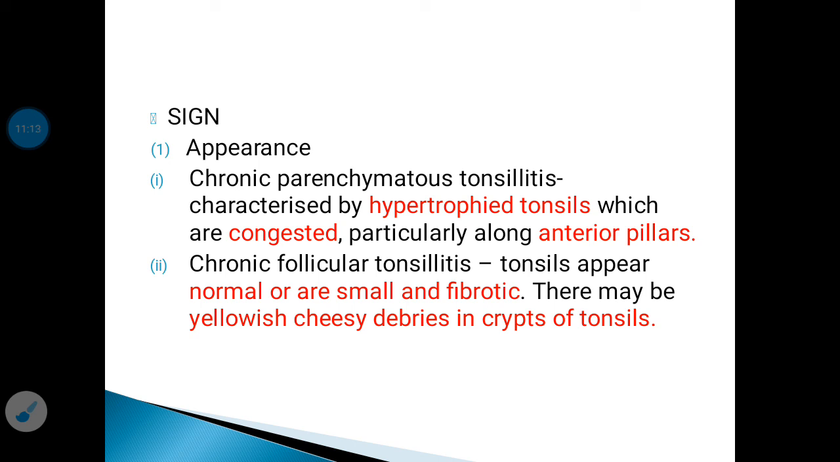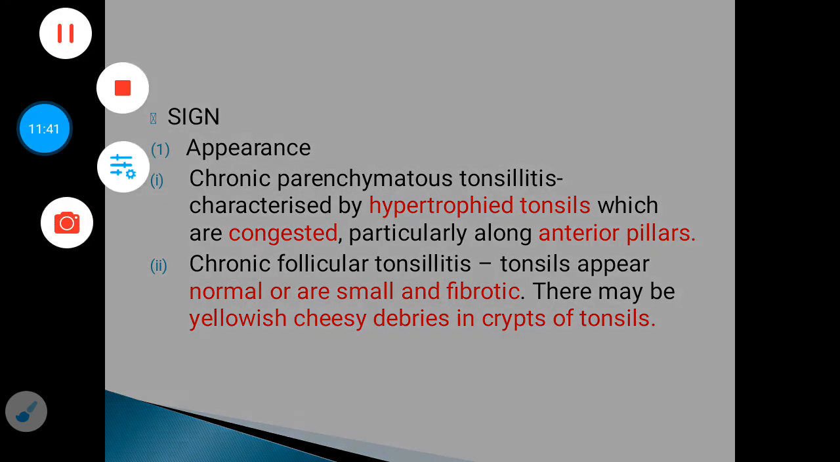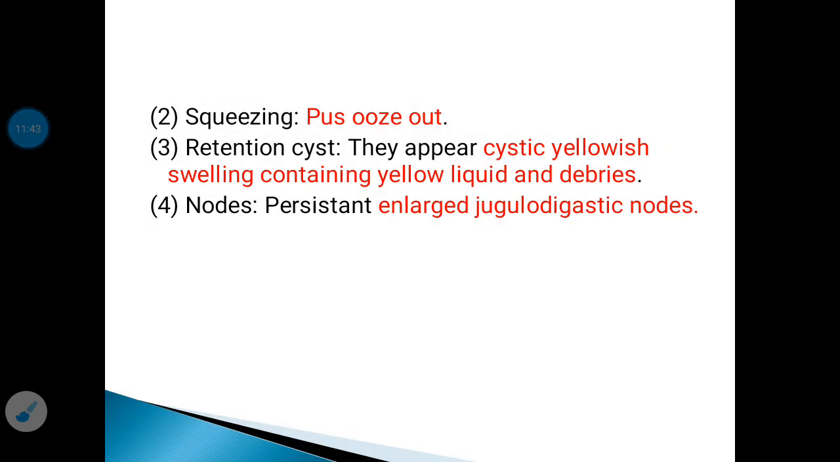Now in chronic tonsillitis, on examination of the tonsils, in case of parenchymatous tonsillitis, there will be hypertrophied tonsils which are congested, particularly along the anterior pillars. And in follicular tonsillitis, the tonsils appear normal or are small and fibrotic, and there may be yellowish cheesy debris in the crypts of the tonsil.